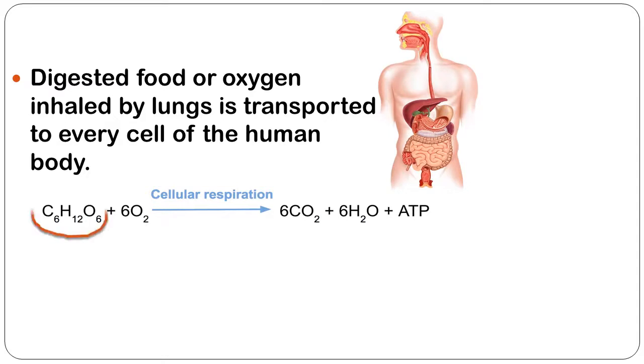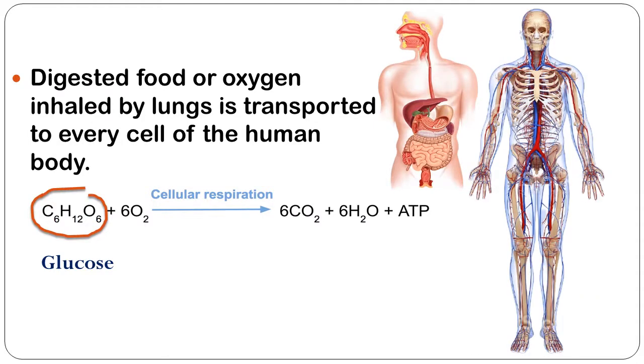You can observe that the glucose, or carbohydrate, which we take in the form of food, is broken down in the presence of oxygen, and it produces energy in the form of ATP, along with carbon dioxide and water. This ATP, or energy, is transported to each and every cell of the body to perform different kinds of work.